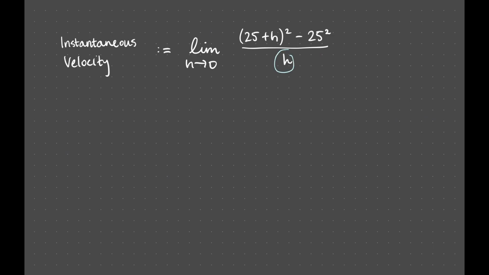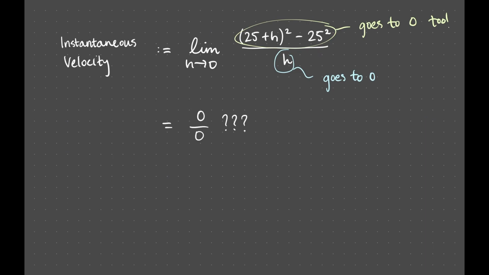With this notation, it's clear that the denominator is tending to 0 because h is, but it's also true that the numerator is tending to 0 as well, because as h goes to 0, so does the numerator. What the instantaneous velocity is then is not really a velocity at all. It's a type of competing limit of two quantities, both of which are tending to 0, but in such a way that their ratio tends to a finite number, which we call the instantaneous velocity.